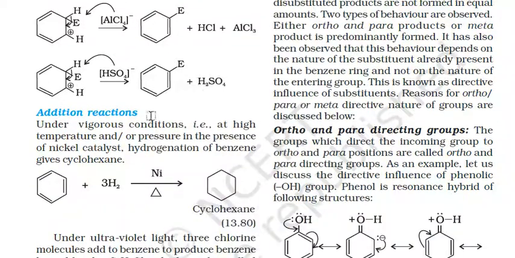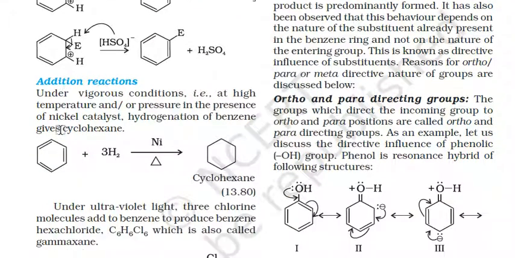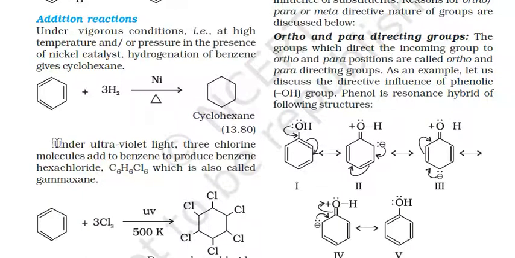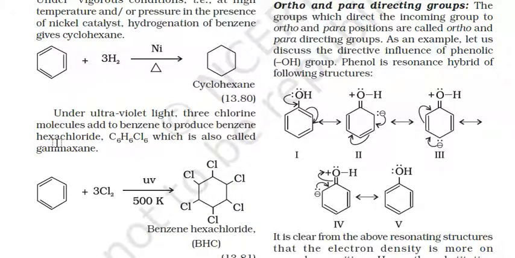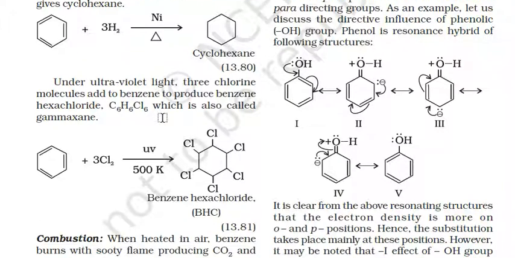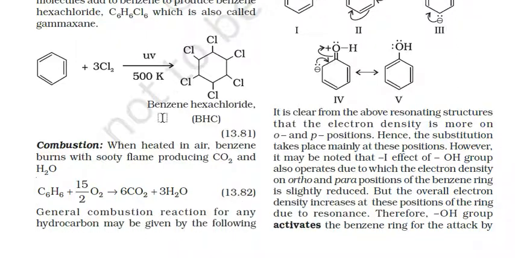Now, addition reaction. Under vigorous condition at high temperature or pressure in the presence of nickel catalyst, hydrogenation of benzene gives cyclohexane. Next, under ultraviolet rays, 3 chlorine molecules add to benzene to produce benzene hexachloride C6H6Cl6, which is also called gammexane.